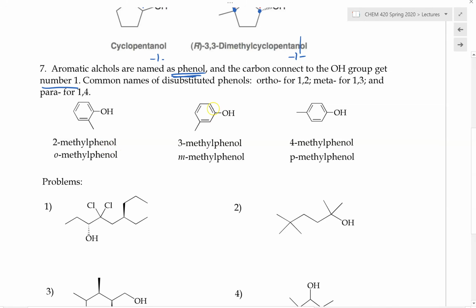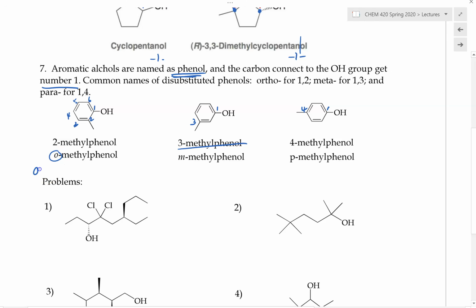And this one right here, this carbon gets number 1, number 2, number 3, 4, 5, and 6. So here in this case, this would be carbon number 1, and this is carbon number 3. So this would be named as 3-methylphenol. And this one right here would then be number 1 here, and number 4 here. So this is 4-methylphenol.